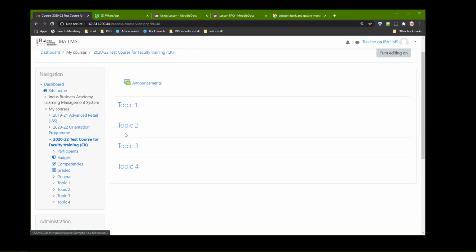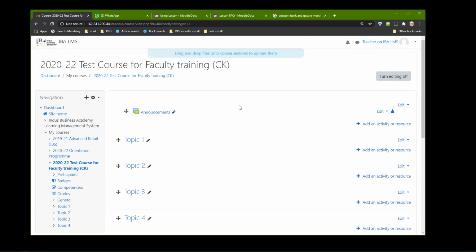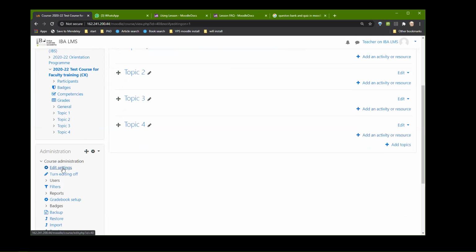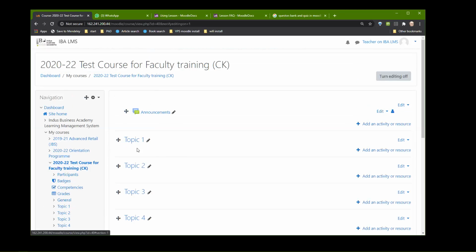Okay, in order to modify any of these things or in order to add an activity, you have to turn the editing on, which means now I am editing the contents of that course, not the description of the course, the contents of the course. So this was the description of the course. This is the contents of the course. All right. And I will come back to this later on.